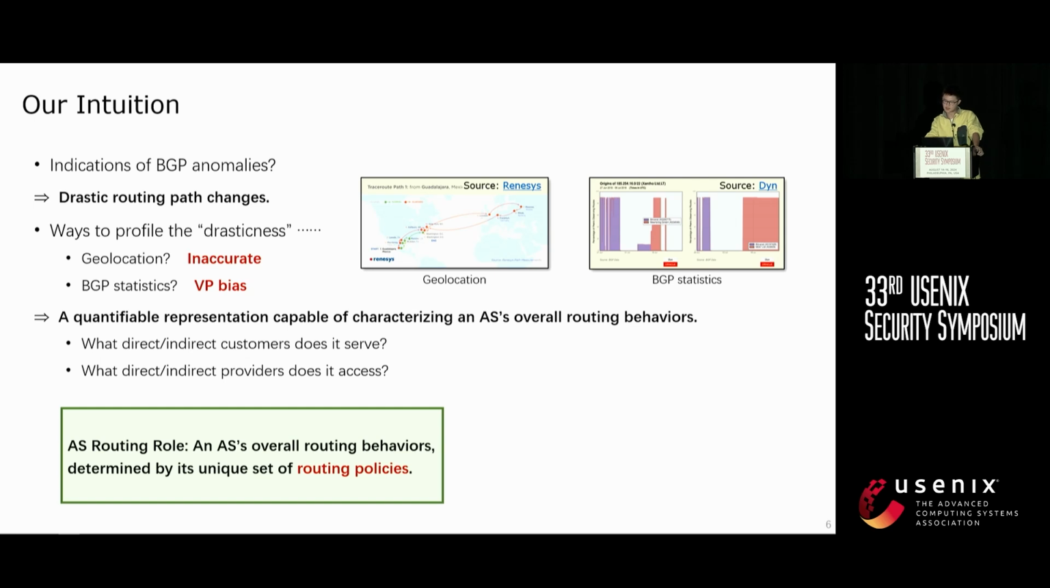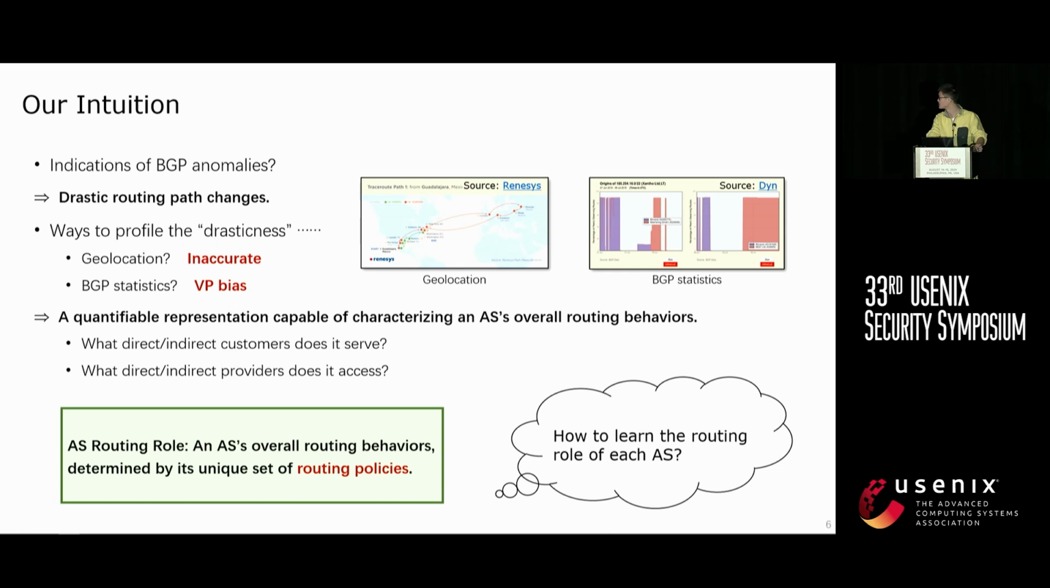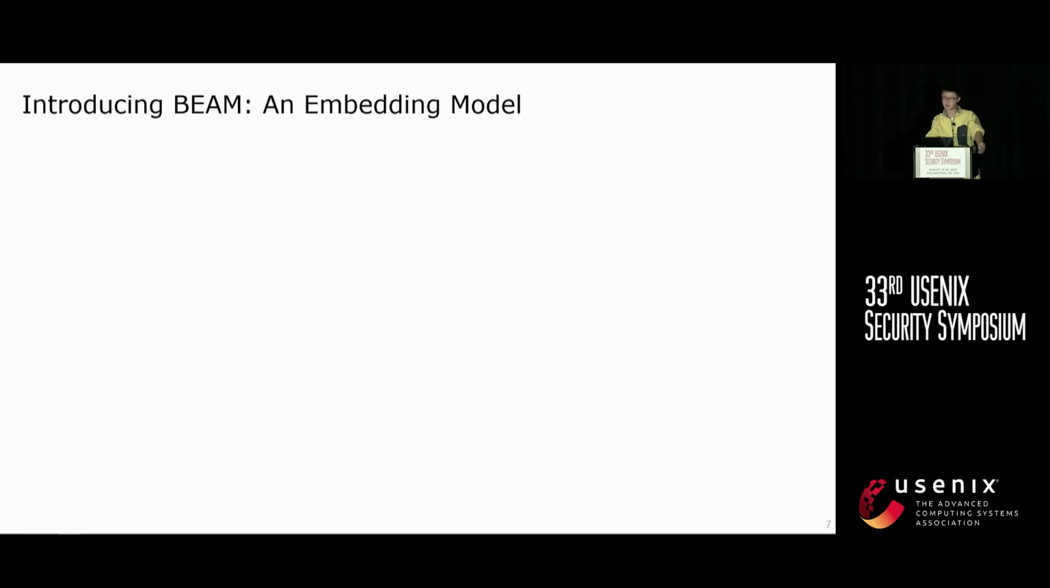The key idea here is that an AS routing role should remain relatively stable within the global routing system. For example, a tier 1 AS always maintains peer-to-peer relationship with other tier 1 AS and transits global traffic and wouldn't suddenly change to a stub AS. So if a route change involves significant change of routing roles, it's a strong indication of a BGP anomaly. If we can accurately learn the routing role of each AS, detecting anomalies would be simply a matter of spotting significant changes of routing roles. That said, how can we learn the routing role of each AS? So now we introduce Beam, our BGP Semantics-Aware network embedding model.